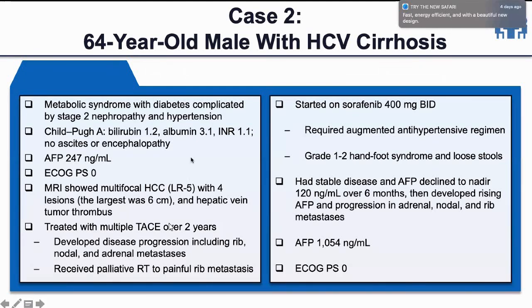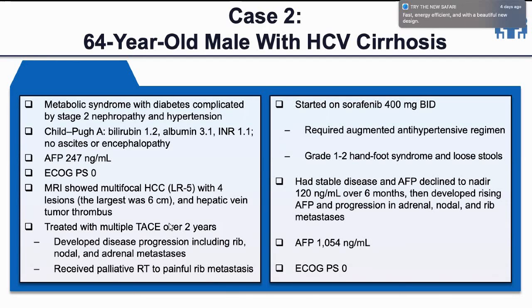So this is the second question. A 64-year-old male with HCV cirrhosis with metabolic syndrome, diabetes, Child-Pugh A, AFP 247, multifocal HCC, treated with TACE, developed disease progression, received palliative RT to painful bony sites, and was started on sorafenib 400 milligram.